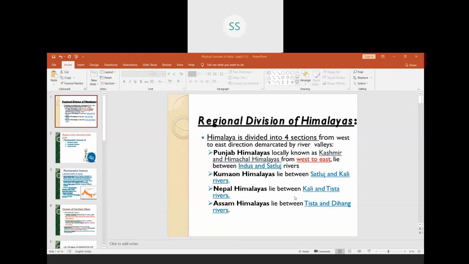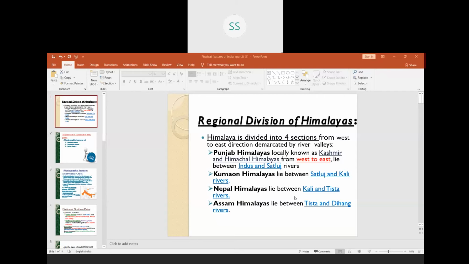certain rivers. Let us do the first one, that is Punjab Himalayas, which are also locally known as Kashmir and Himachal Himalayas. They are from west to east, which lie between river Indus and river Satluj. Children, at the end of the chapter, I will show you all these rivers on the map.